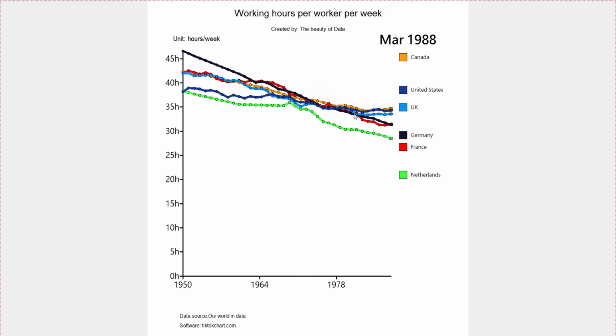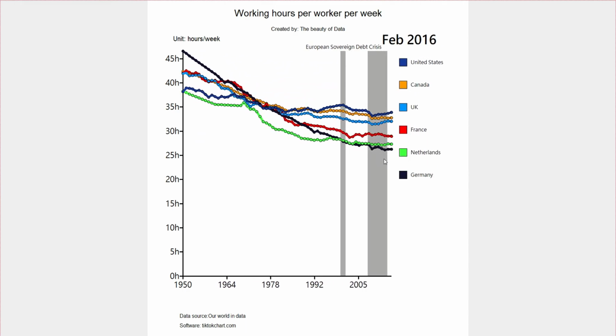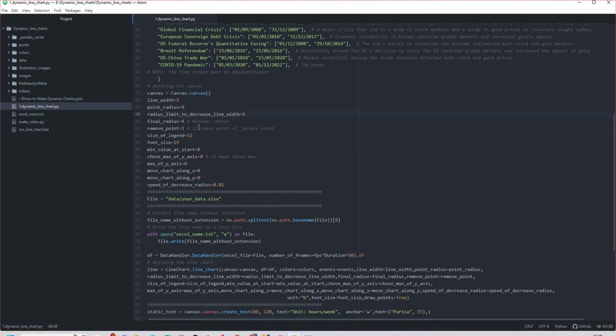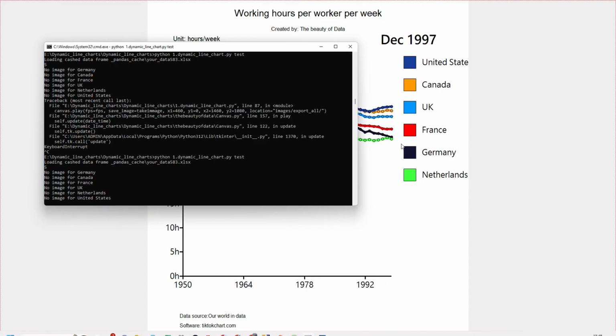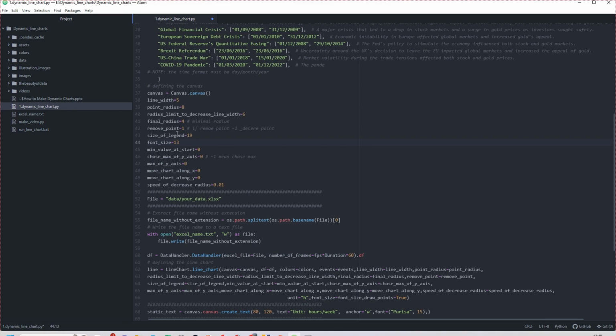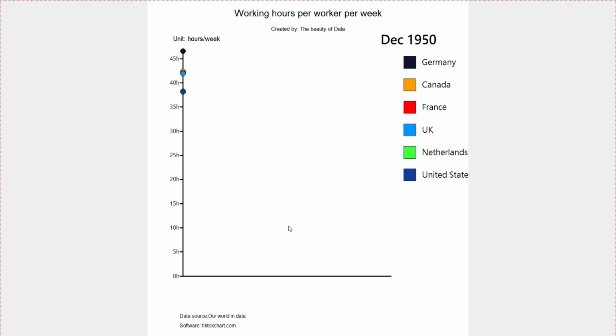Now you can see that the line is much thicker. But you can also increase the point radius, or if you want to delete the points or whatever. There are a lot of things here, so you can change everything. For example, the legend size: I put it to 19, so the legend will be increased. But you just play with this. You see the legend is increased, but it's too big, so I want to reduce it. 13 is okay, so you test again.